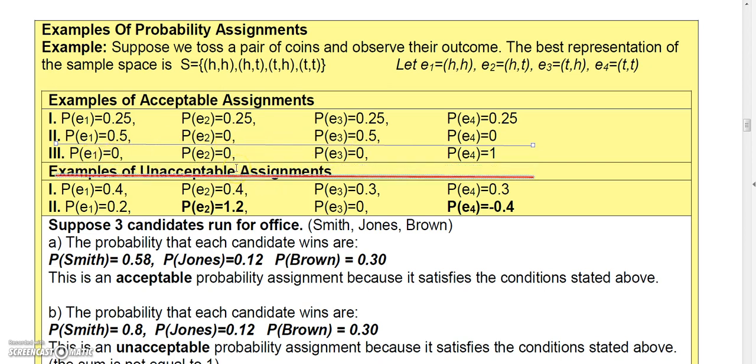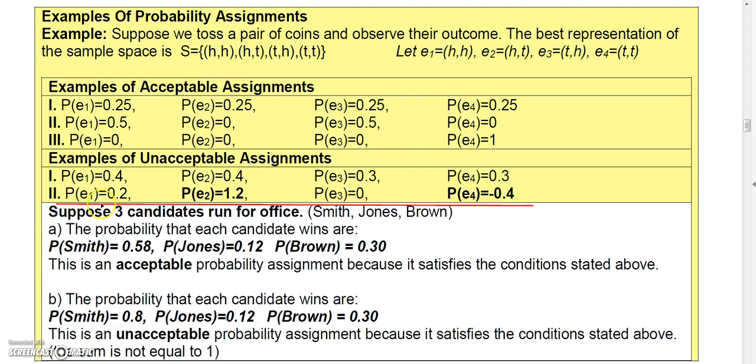Now down here, these would be unacceptable. Notice this first one here, if you added up 0.4, 0.4, 0.3, and 0.3, it would not add up to 1. And then down here, these actually do add up to 1, but you'll notice that 1.2 and negative 0.4, those two numbers are values that are not allowed when we assign probabilities. So these two sets would be unacceptable.